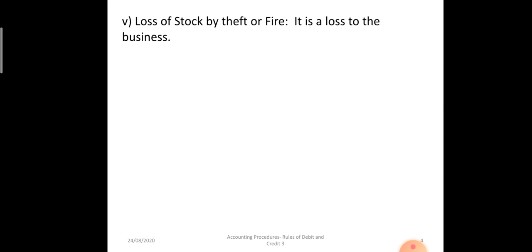Third, when goods are stolen or goods are lost by fire. Okay, due to some fire the goods are destroyed, damaged, so it is a loss to the business. So loss by fire or loss by theft account will be debited and purchases will be credited, because the goods have been damaged or destroyed, or we have lost them. It's a loss, so loss by theft will be debited, and purchases we have to reduce, so it will be credited.